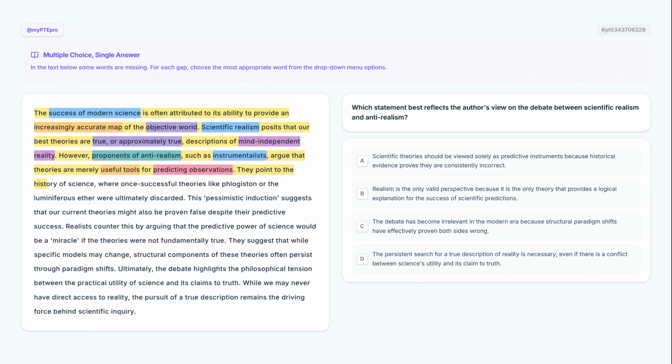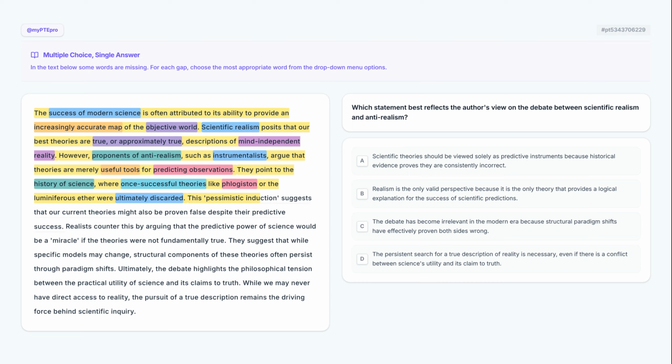They point to the history of science, where once successful theories like phlogiston or the luminiferous ether were ultimately discarded. To support their skepticism, anti-realists highlight once successful theories from the history of science that did not stand the test of time. Examples like phlogiston or luminiferous ether serve as evidence of ideas that were ultimately discarded despite being accepted by scientists in the past.